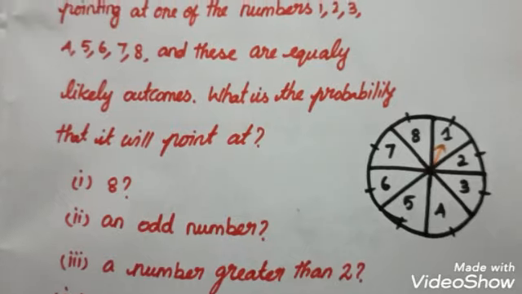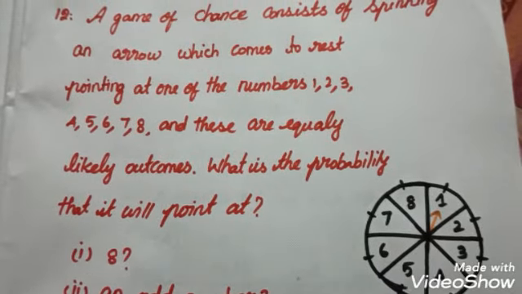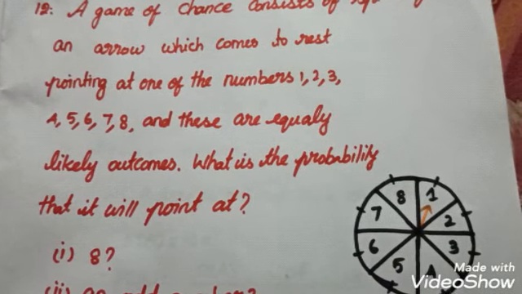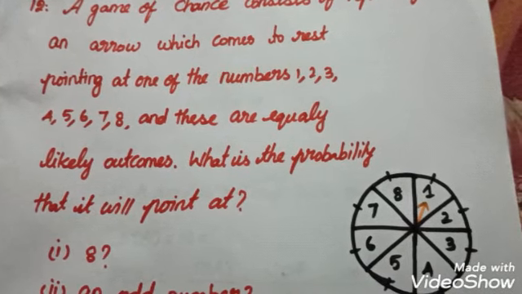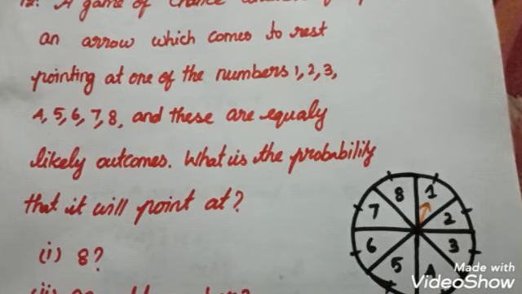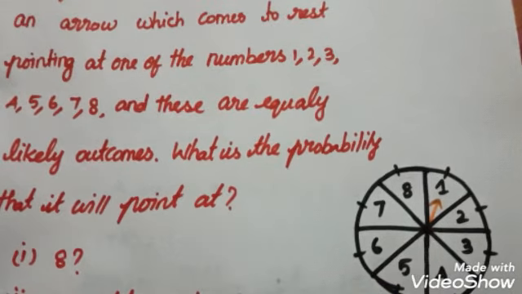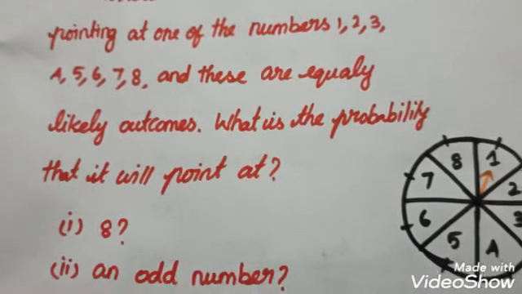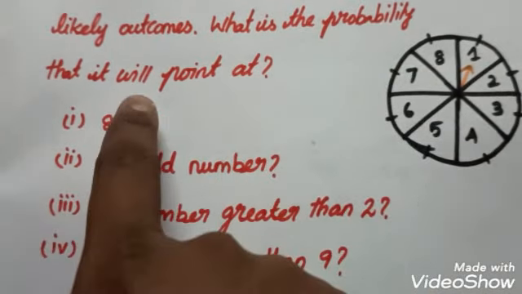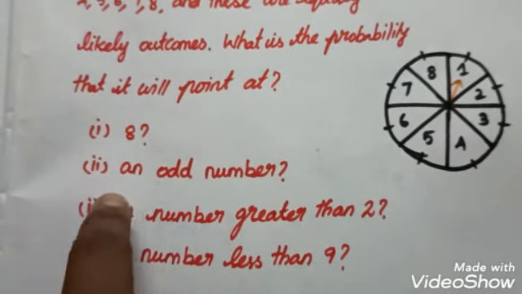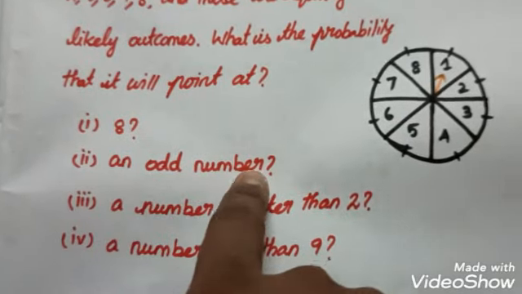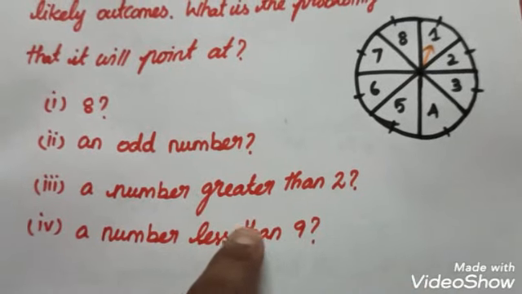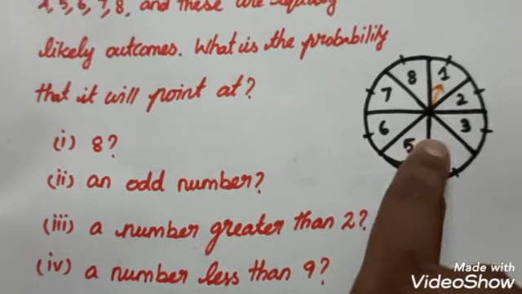Now we have to see question number 12. A game of chance consists of spinning an arrow which comes to rest pointing at one of the numbers 1, 2, 3, 4, 5, 6, 7, 8, and these are equally likely outcomes. What is the probability that it will point at 8, an odd number, a number greater than 2, a number less than 9? So this is the spinner.